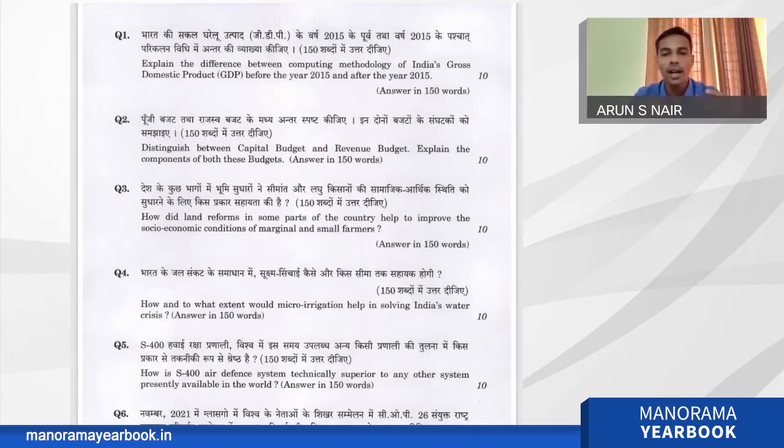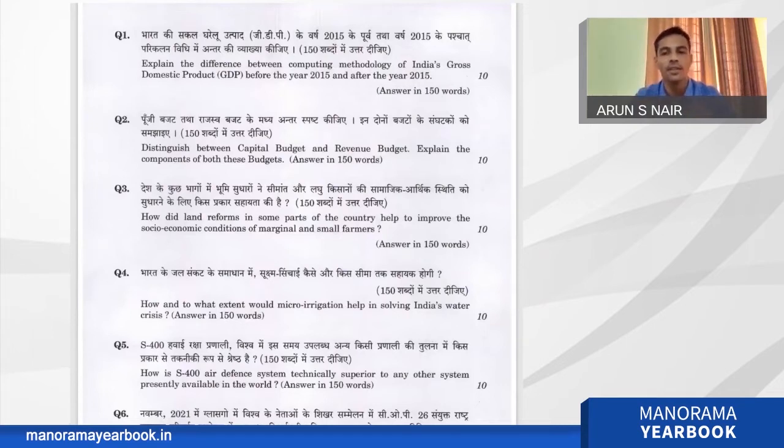And how the financial status of the farmers improved, because whenever we get land, we can use it as collateral for getting some money from the banks. We can invest that further in the education of the next generation, their health, or some business. So this is how the socio-economic condition of the farmers improved over the years. That socio-economic condition is the crux of this particular question, so that should be mentioned in the answer. But again, this is a direct question. There are no twists and turns here. The only thing is we need to address the question only.